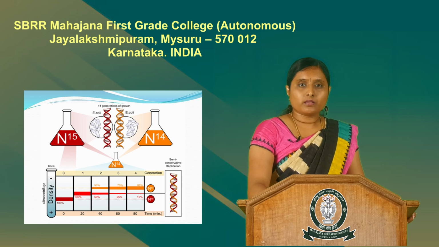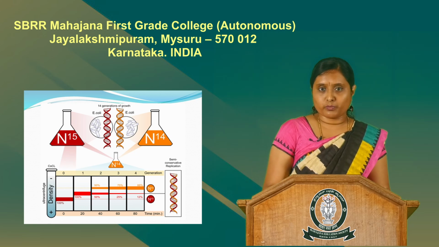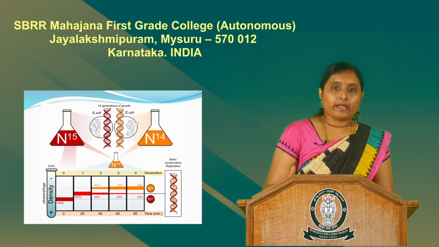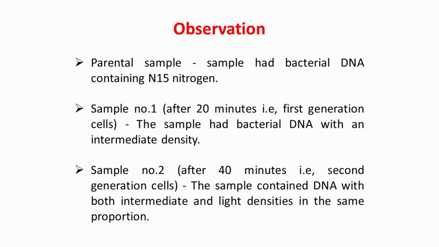So, this was the entire experiment, and at the end the result was very clear: initially, when the cells are grown in N15 medium, the cells incorporated only the N15 isotopic form of nitrogen, so that it produced a single band at the bottom of the test tube.